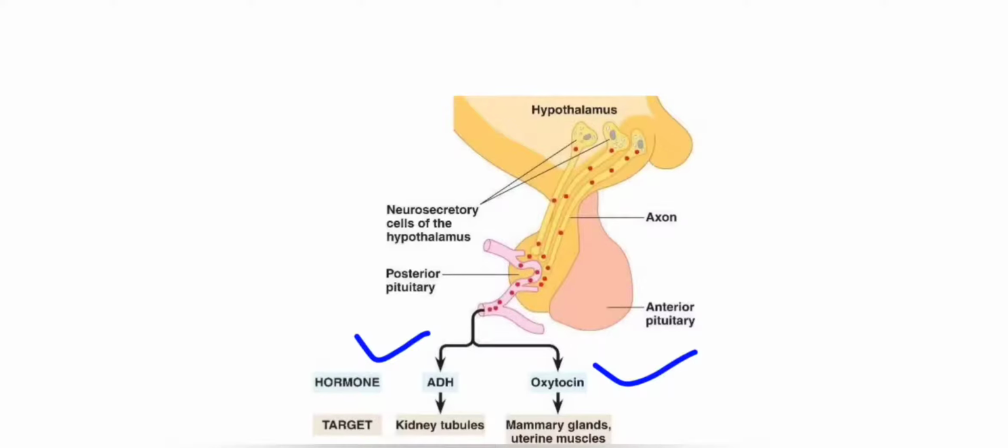It acts on kidney tubules and regulates the fluid as well as ionic balance of the body. Whereas oxytocin acts on the mammary glands and controls the uterine muscle contraction during the birth of the baby.